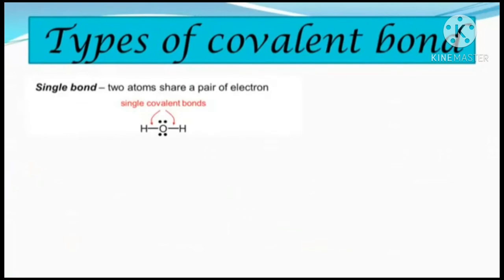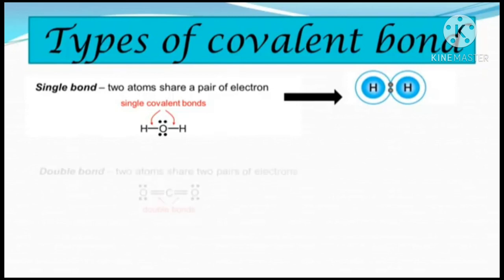So here, the first type of covalent bond is a single bond, which is formed between two atoms that share a pair of electrons. That means when atoms share two electrons, a single covalent bond is formed. For example, the hydrogen molecule. While sharing the two electrons, one single covalent bond is formed between the hydrogen atoms.